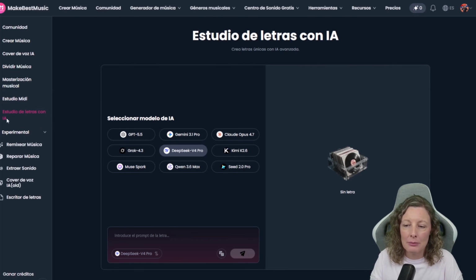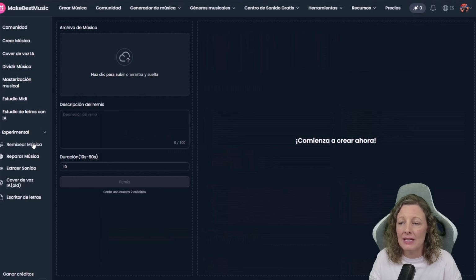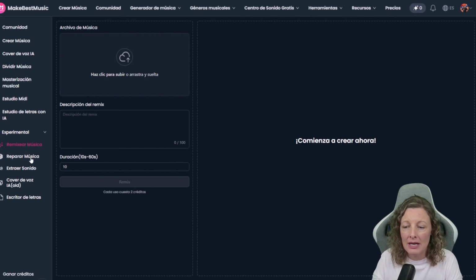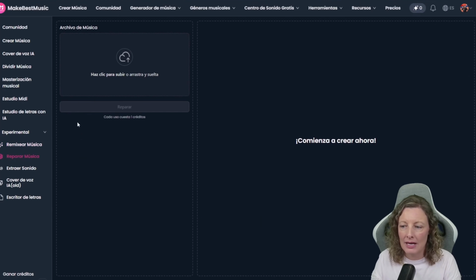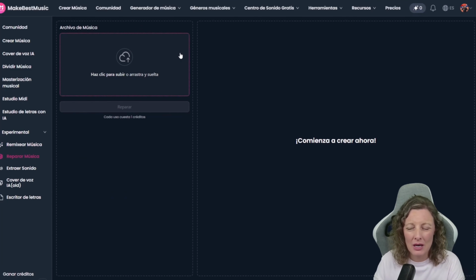And then we have the experimental section. We can do remixes with music. Right here, you can actually upload your own music files directly to the platform whenever you want. So as we've seen, if we want to blend a track we've created ourselves with an instrumental background or a well-known popular song, so it can make the mix for us, it is able to do that right here. We can even repair music, same thing, right? Once we step inside this interface, and from what I've seen and learned so far, we can effectively clean up the audio quality or remove any unwanted noise that might be present.